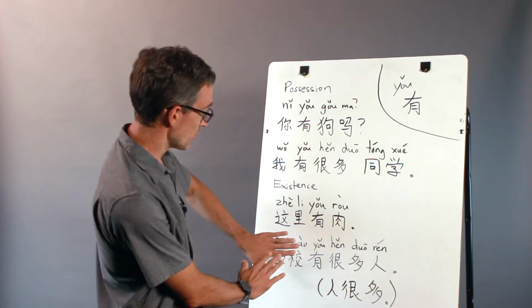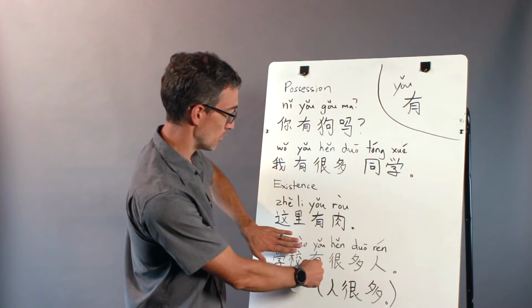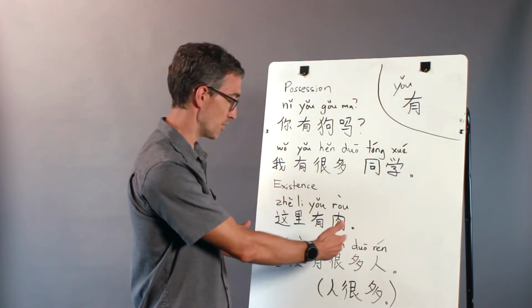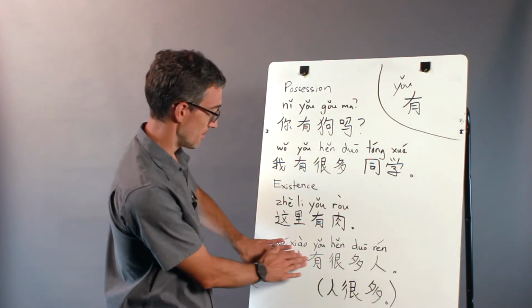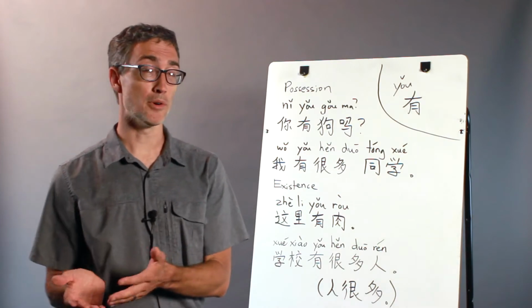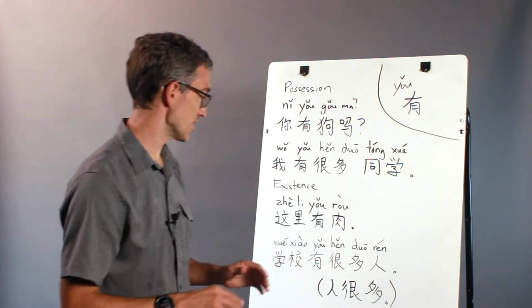So I want to just make a point about this phrase, 有很多人. There could be no subject in the statement, and it could just be there are many people, 有很多人. So in this case, it's the school has many people, or there are many people in the school. But it could just be 有很多人. So that's one way to say there are many people. But in Chinese, it's probably more common in this situation to say it this way.